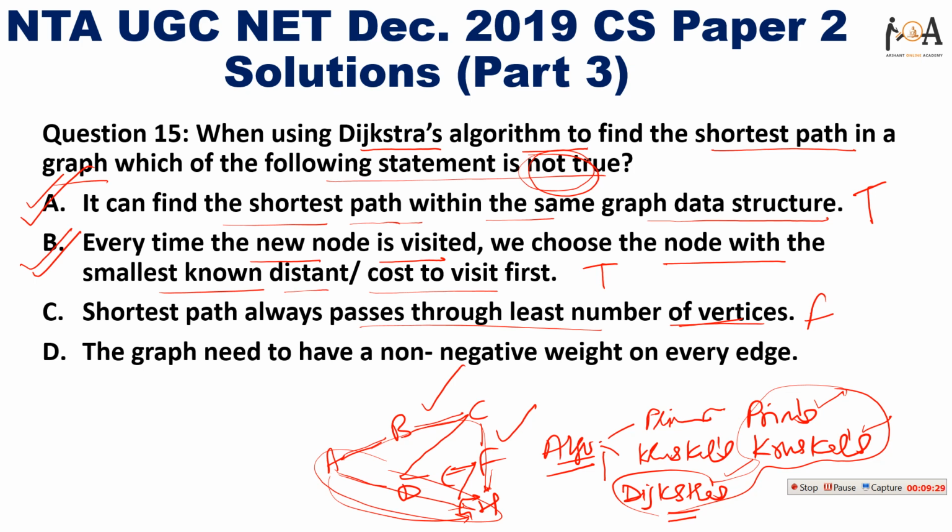And the next one is, the graph needs to have non-negative weight on every edge. Yeah, it is true, because the graph needs to have non-negative weights. If a graph has a negative weight, then it may make a loop and it may repeat the path, right? So it is completely true that every graph should have positive edges for solving with Dijkstra's algorithm. We have to find which of the following is not true. So option C is right here, right? It is the correct answer because we need to find false. So option C is false here.